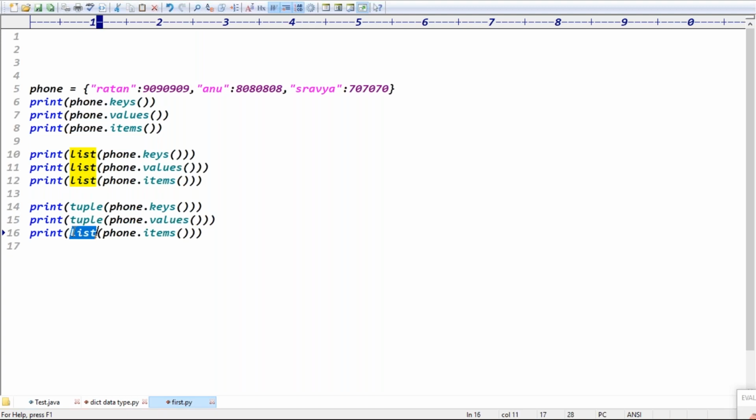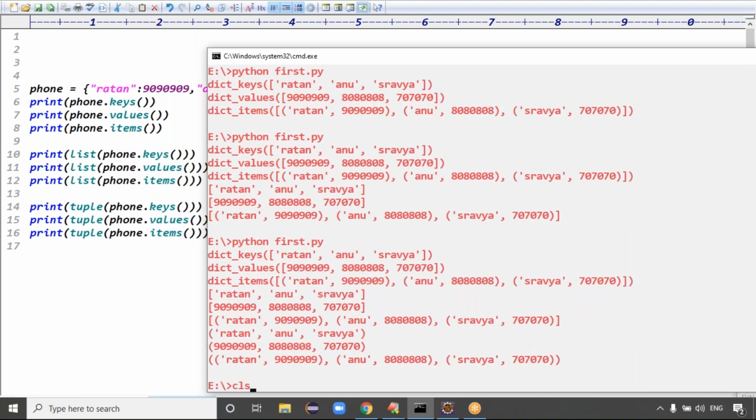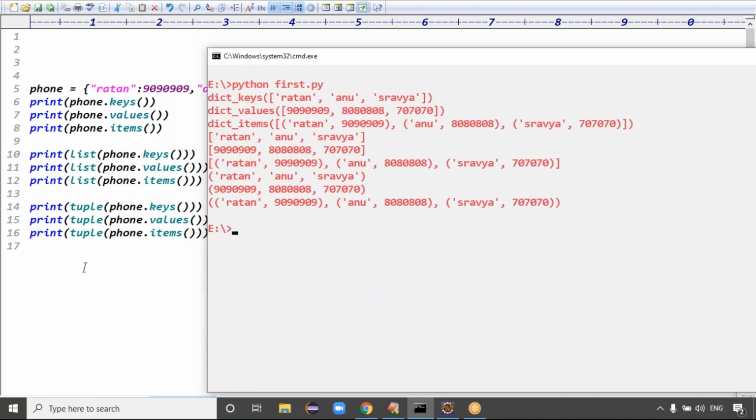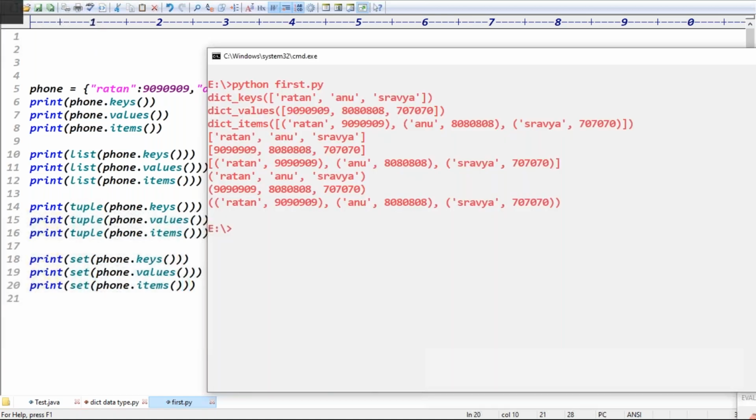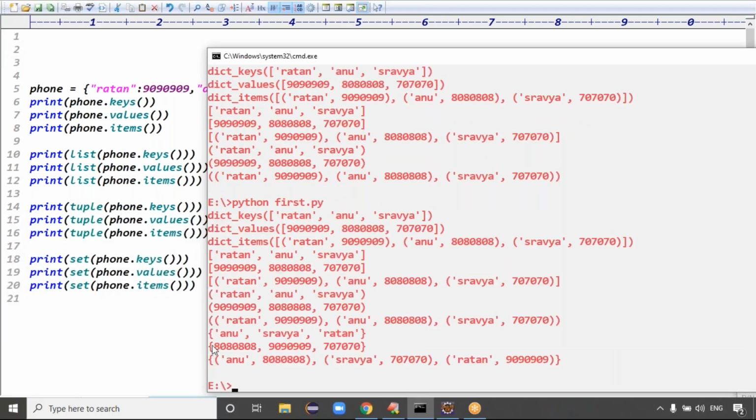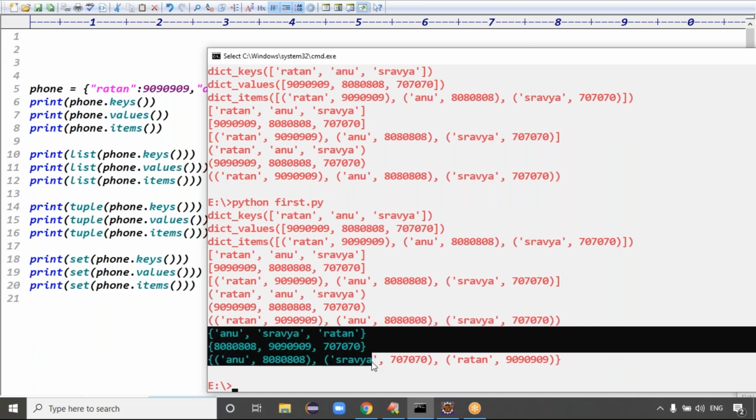Exactly. That depends on the requirement, guys, because a set doesn't allow duplicates, right? See, guys, next case you got the output in tuple format. No, sir, I want the output in set format. Then take the conversion to set format. Whichever type you want, you can convert the data to that type so that you get the output in that type.